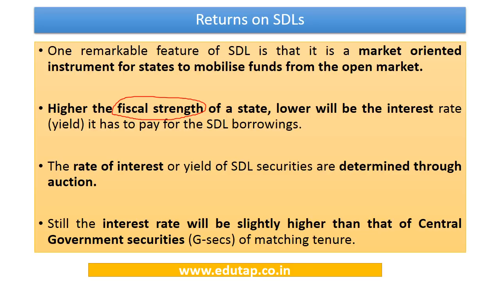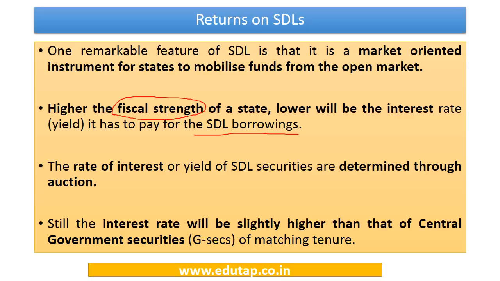If the state has good fiscal strength, its numbers are good, then people will be even willing to buy these securities at a lower interest rate. So the higher the fiscal strength of a state, the lower the interest rate it has to pay for these SDL borrowings, because the more secure these instruments are. That is why fiscal strength influences the interest rate on these securities in an inverse direction.